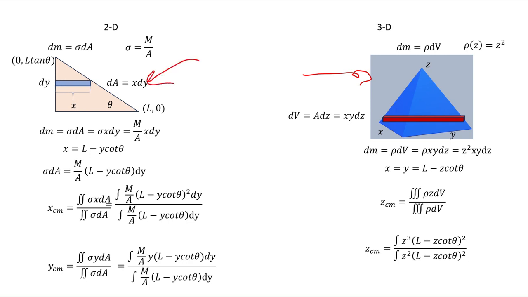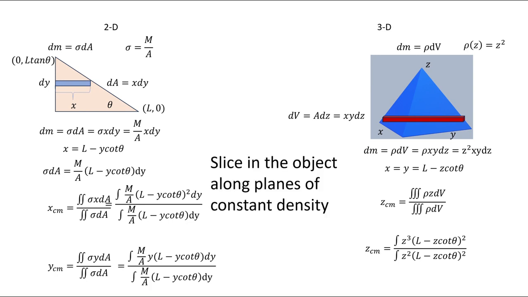What you want to do is slice. And the question is, how do you know when you can slice? Well, generally what you want to do is find slices that have constant density. So slice the object along planes of constant density. What does that mean? Here, the whole thing's constant density. So I decided to slice this way, but you may say, hey, isn't this constant density? Absolutely, it is. And we could have set up our integral with vertical slices instead of horizontal slices, and it would not have made a difference.